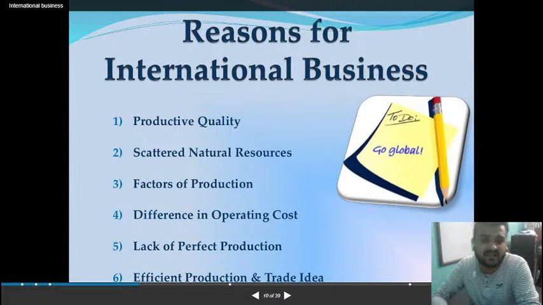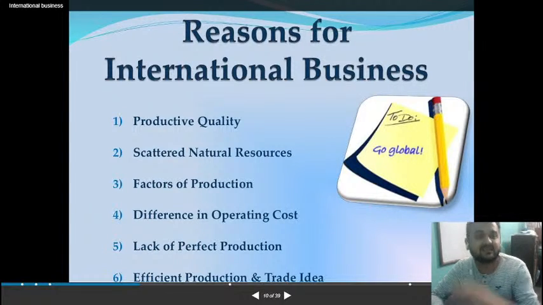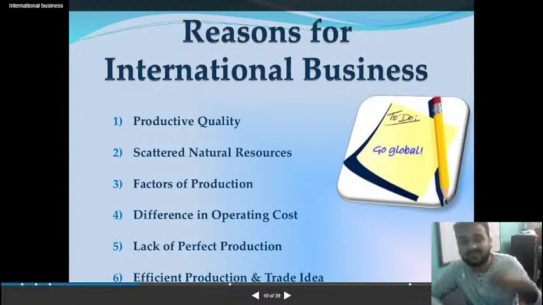The reason, number one, is product quality. Understood? Once you are selling outside the country, what happens? There is an image of the country attached. If you're selling something outside, the image of that country is also going with that product. Understood?